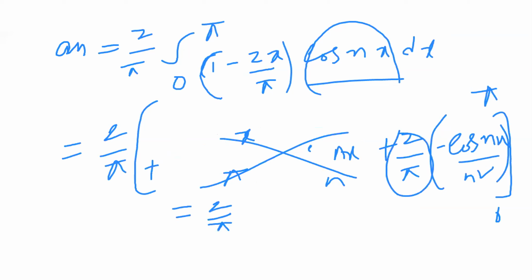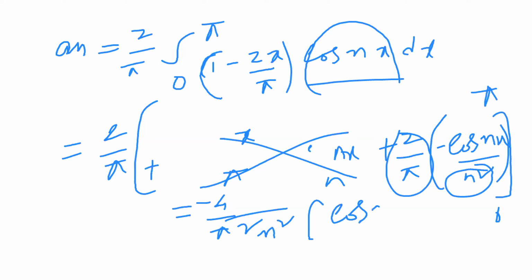And this 2 by pi, 2 into 2, 4 by pi square. And n square is also constant, 4 by pi square n square, minus also constant. Replace first the upper limit, cos n pi, and the lower limit, cos 0.